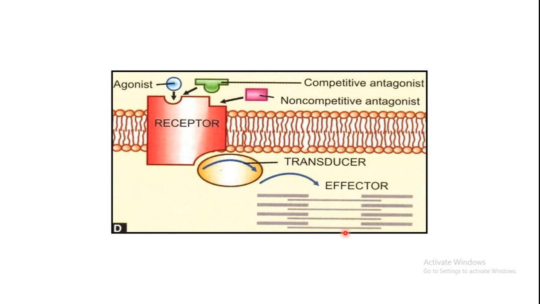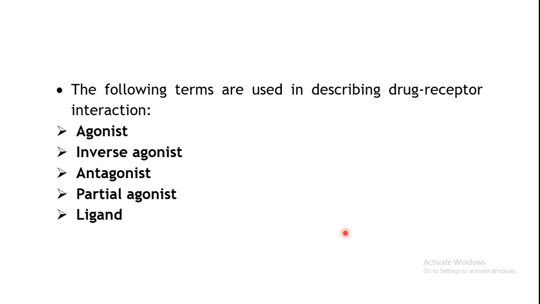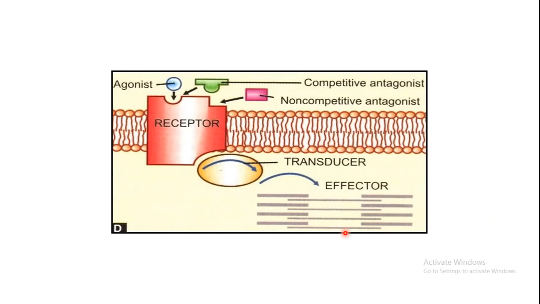Now there are certain terms which you should keep in mind when there is a drug receptor interaction. As we have seen over here, apart from this there are some more substances which are shown. So your drug either may bind to your receptor and stimulate it, or your drug may also act as a competitive antagonist.